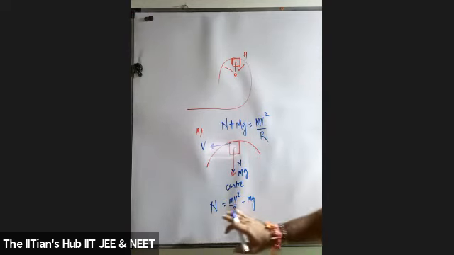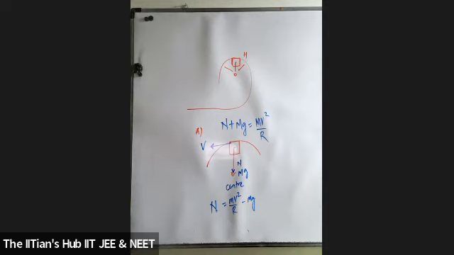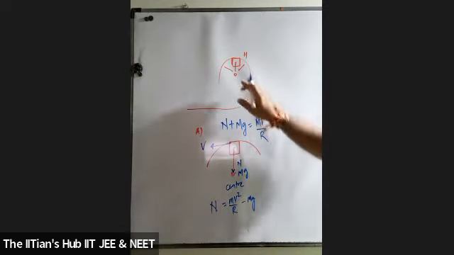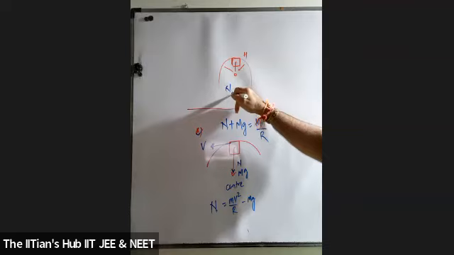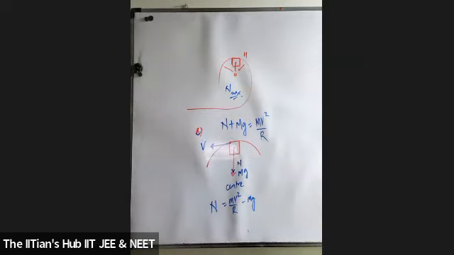But the normal reaction force depends on the radius. If the radius is less, then the normal reaction force will be maximum. So which diagram shows the smallest radius? Option A, the first diagram. So over here, the normal reaction force will be considered to be maximum.